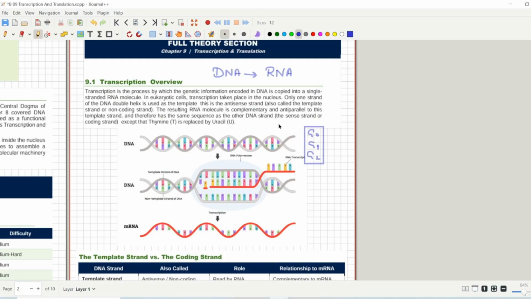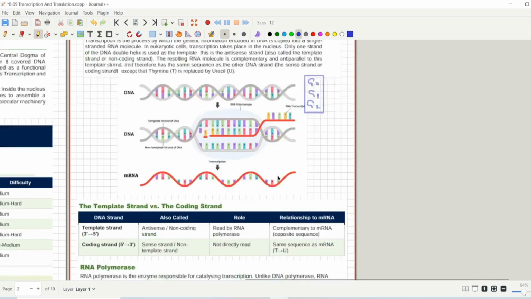Now let's start our chapter and study the whole process. The first thing is that you have to know what the strands are and what the coding strands are. The template strand is the strand on which the whole reaction will actually happen. As you can see here, there are two strands, a dark one and a light one. The dark one is called the template strand. This is the strand that would be copied by the RNA molecules. So first of all, this is called the template strand.